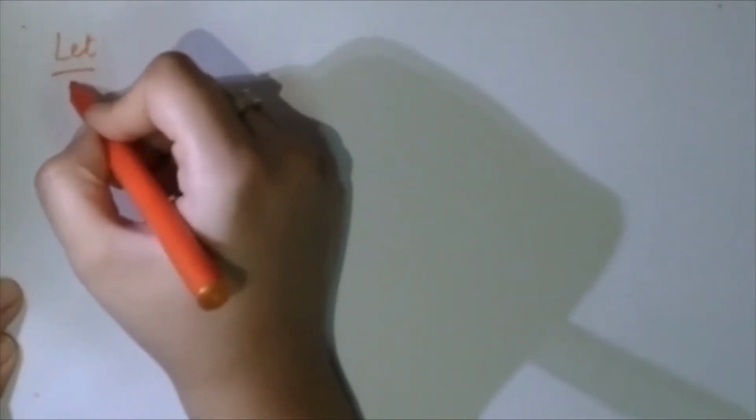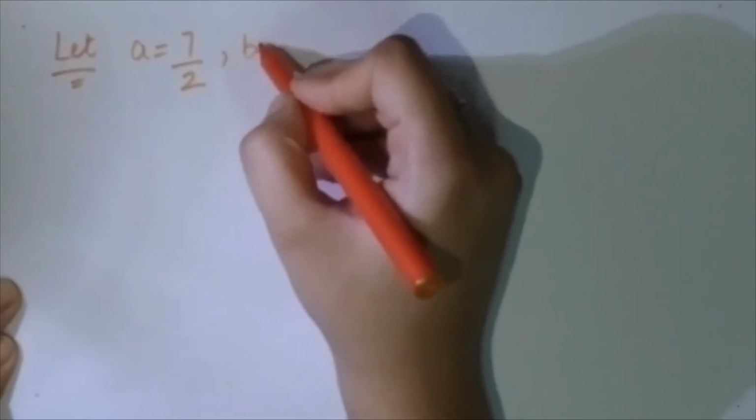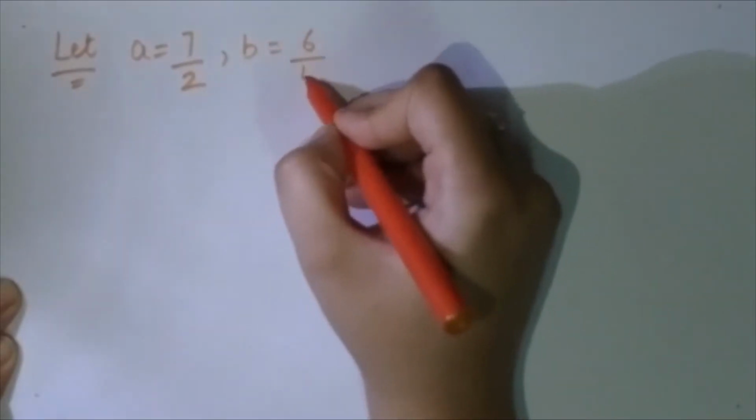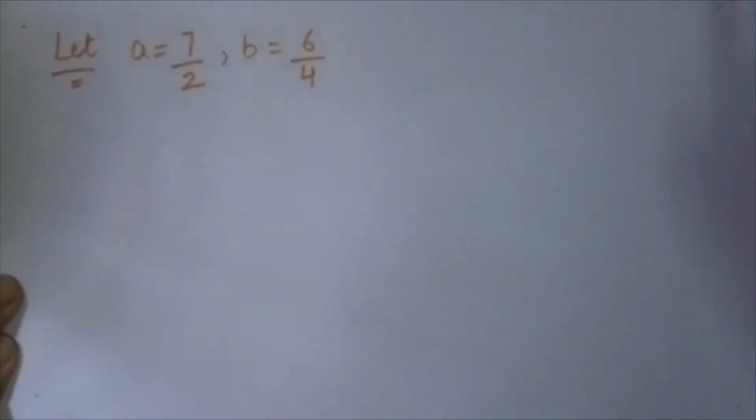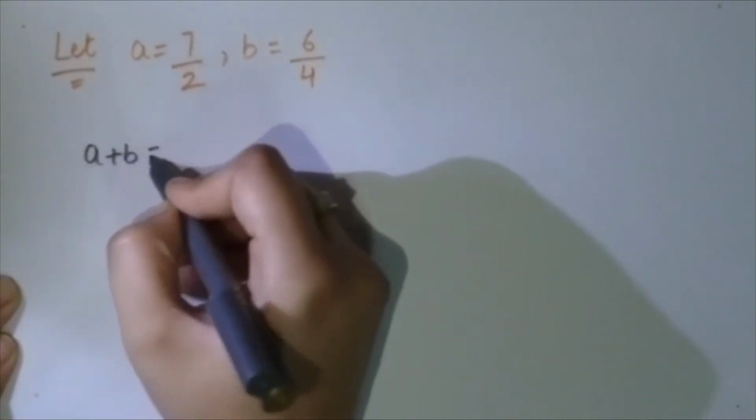So now we will see how to add, divide, multiply and subtract rational numbers. Let us take two rational numbers. Let a is equal to 7 by 2, comma b is equal to 6 by 4. Say anything you can take. Now if you are asked what is a plus b, it is a simple question.